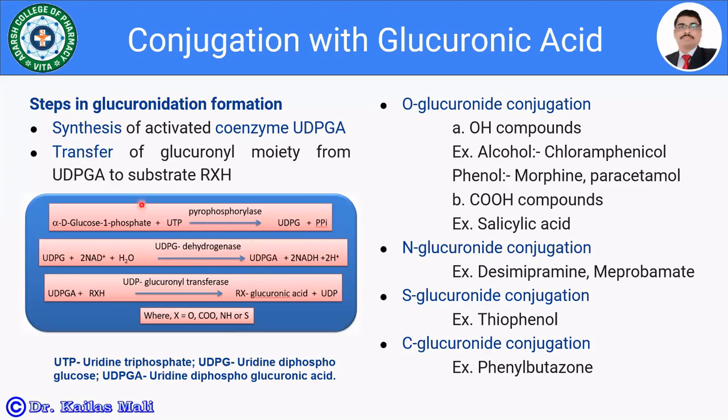In the second step, there is a transfer of the glucuronyl moiety from UDPGA to the substrate RXH. RXH may be O, COO, NH, or S. So the second step is the transfer of the glucuronyl moiety from UDPGA, uridine diphosphoglucuronic acid, onto the substrate or the drug. That is UDPGA plus RXH in the presence of UDP glucuronyl transferase, and we get the glucuronic acid conjugate of that specific metabolite, and UDP gets free.